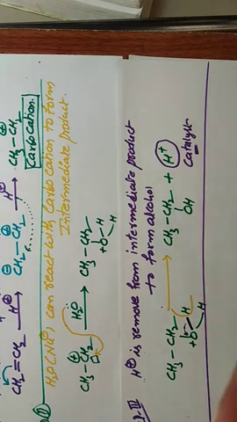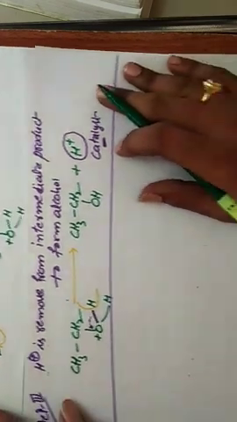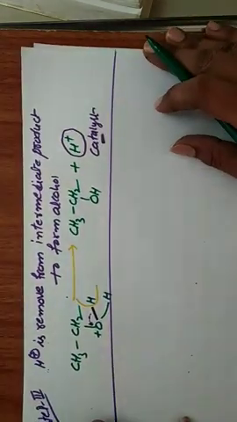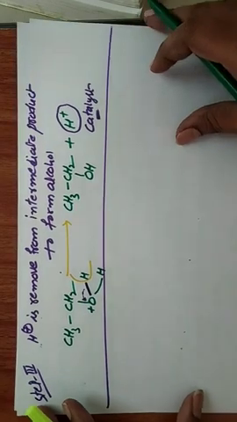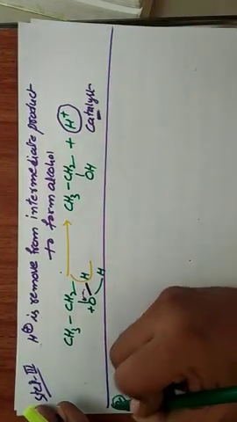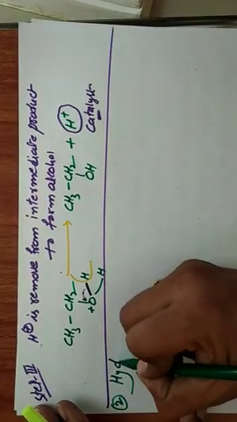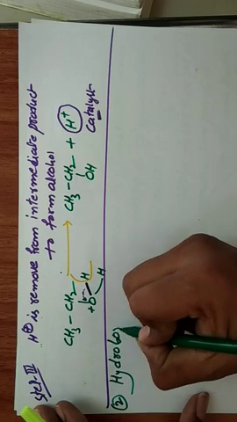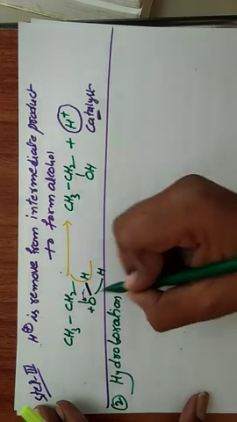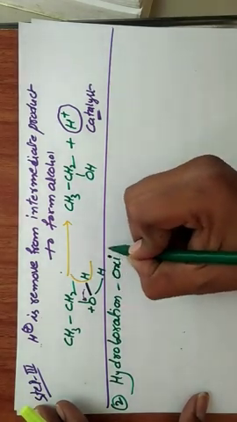So the next preparation method is by hydroboration and oxidation reactions. In the case of hydroboration oxidation, second, what is the name? Hydroboration oxidation reaction.